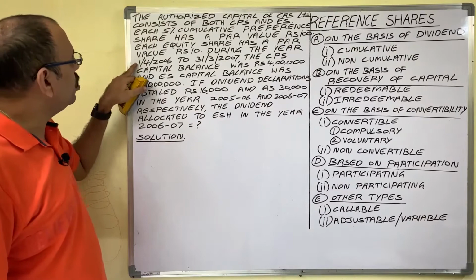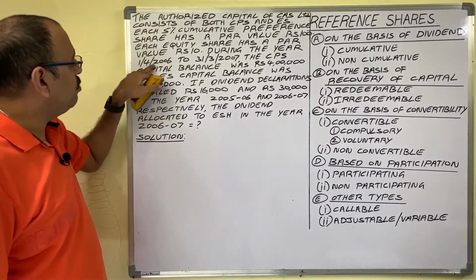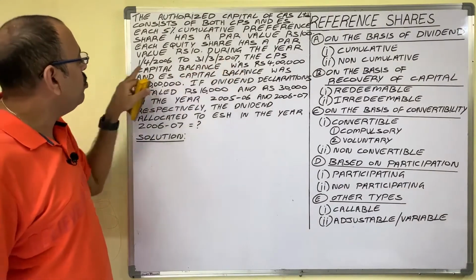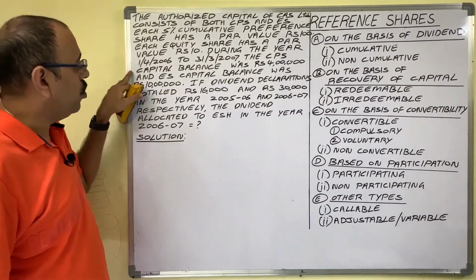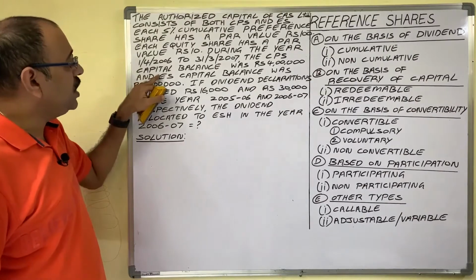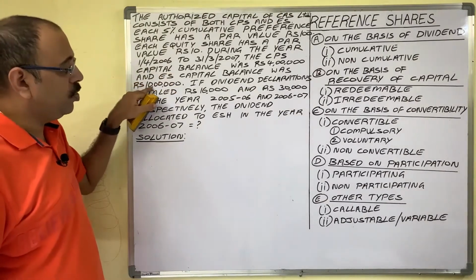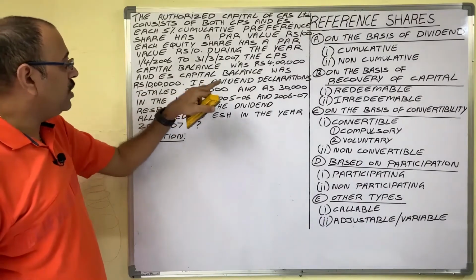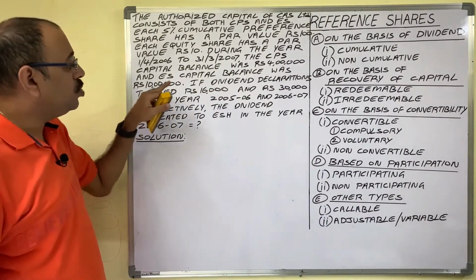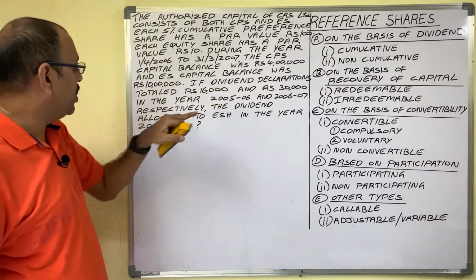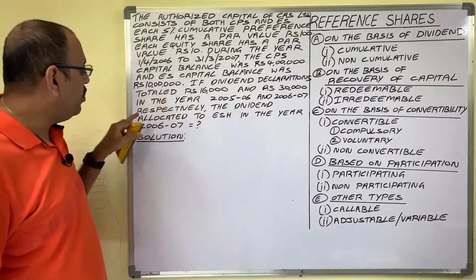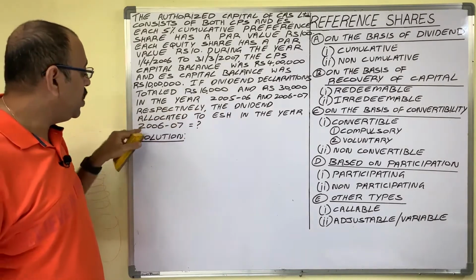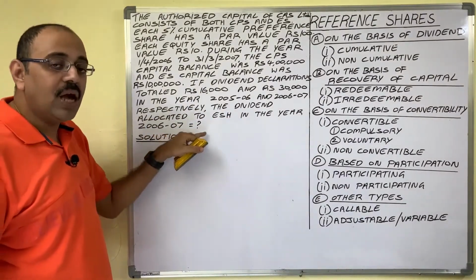During the year 2006, 1st April to 31st March 2007, the cumulative preference share capital balance was 4 lakh rupees and the equity share capital balance was 10 lakh rupees. If dividend declarations total 16,000 and 30,000 in the years 2005-6 and 6-7 respectively, the dividend allocated to equity shareholders in the year 2006-7 is how much?